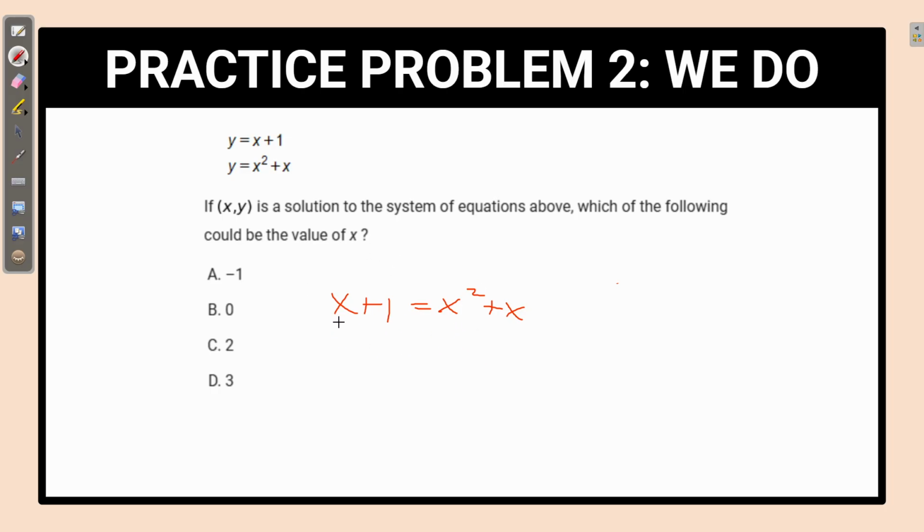So now I want to set one of these sides equal to 0. So I'm going to subtract x and subtract 1 from both sides. So we're going to get 0 equals x squared minus 1.